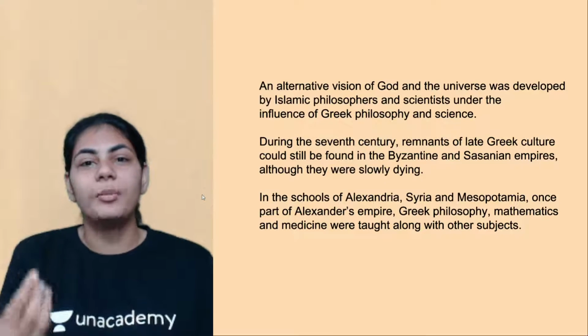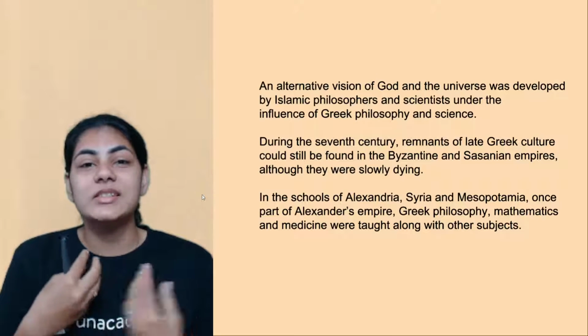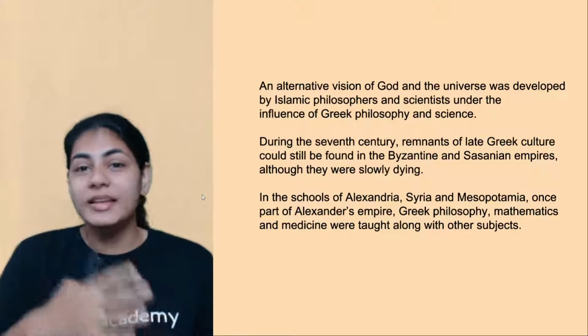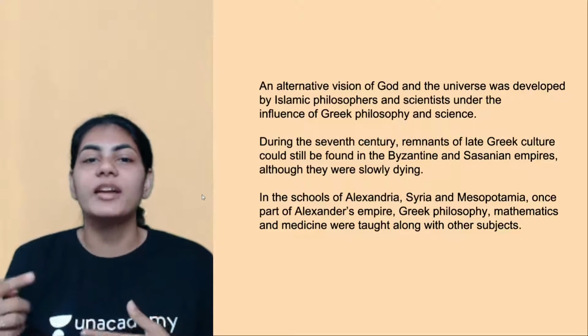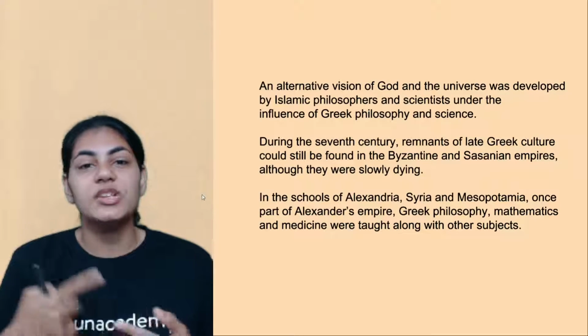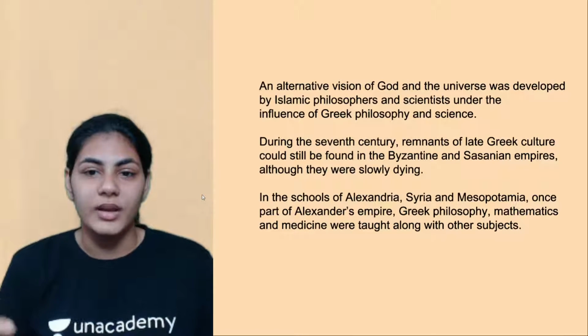So basically the point here is the power of Greek culture, the power of Greek sciences, Greek mathematics, Greek philosophy, whatever was invented by the Greeks. All of that had a lot of prominence. They had been in circulation for centuries together. That's the point.